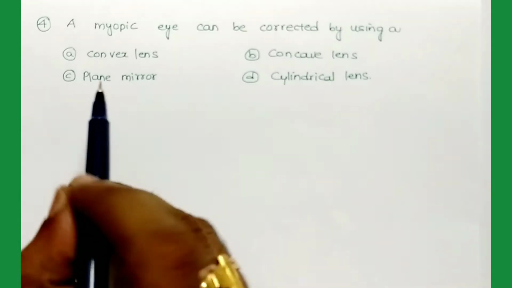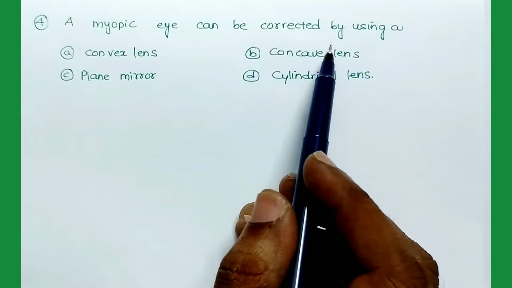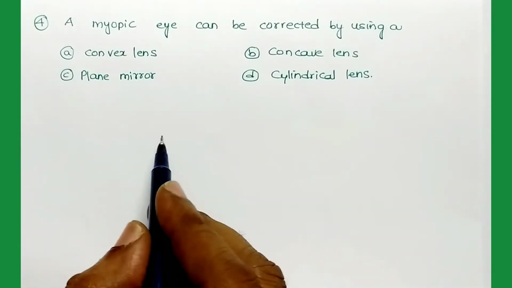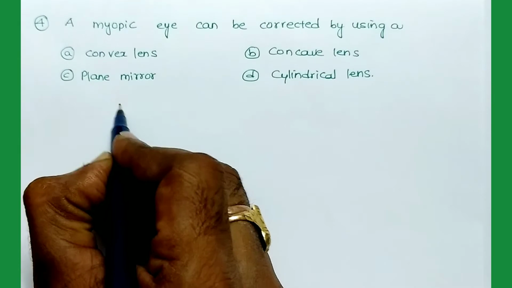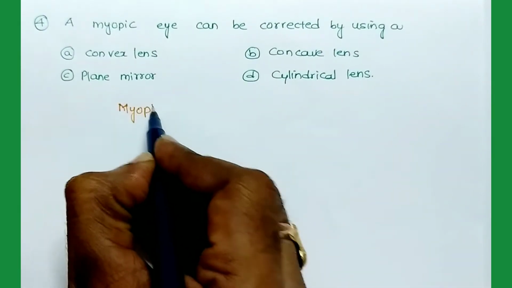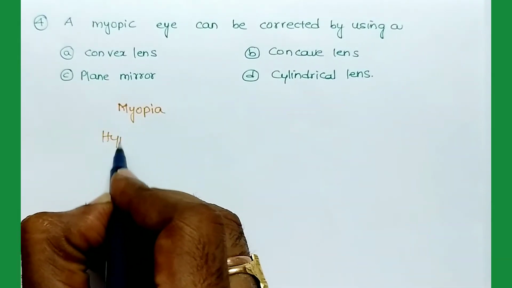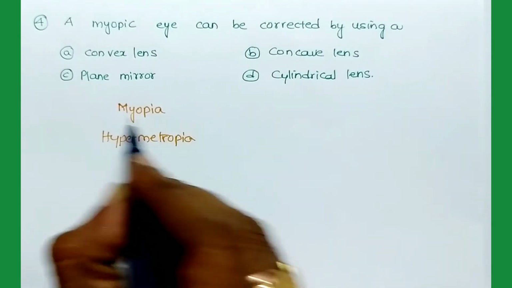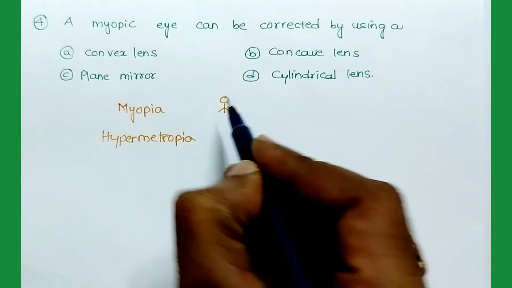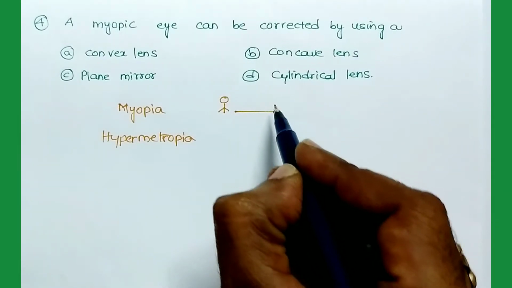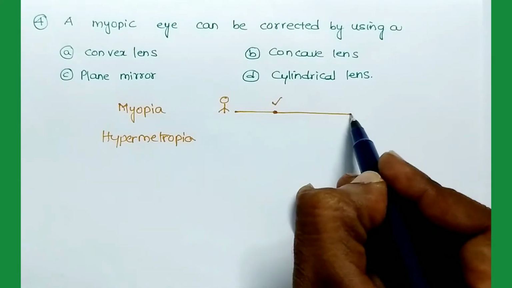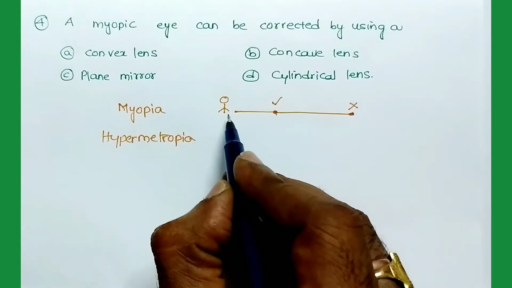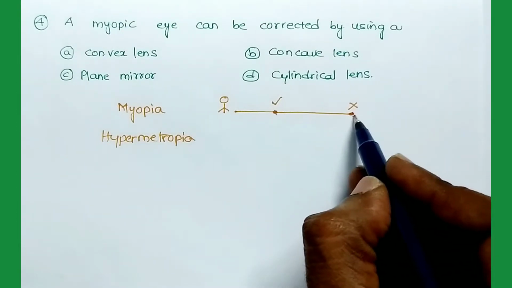Next, a myopic eye can be corrected by using a dash. That means this is an eye defect. We have two eye defects: the first one is myopia and the second one is hypermetropia. Myopia means the person can see the objects nearer to them, but cannot see the objects away from them. So this person can see the nearer objects and cannot see the longer objects.